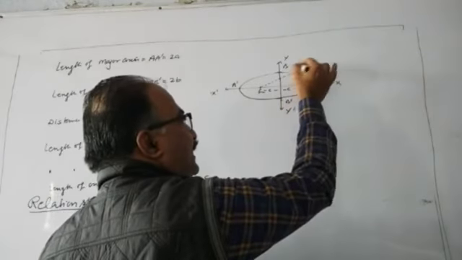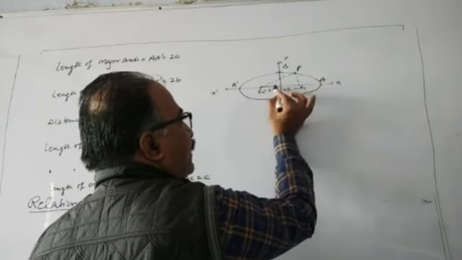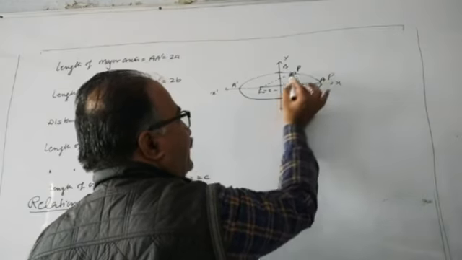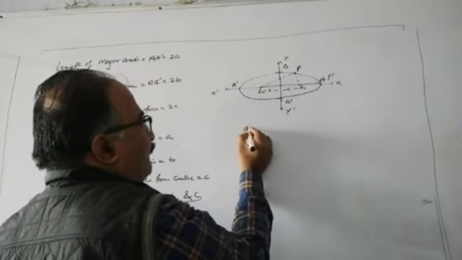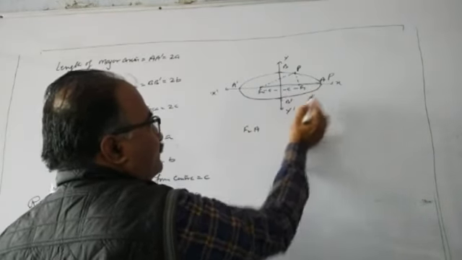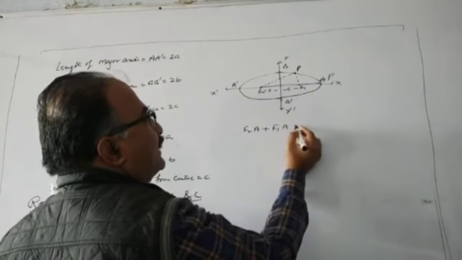Now suppose this point P lies on A, in place of A, I have a point P. Now you see F2A from this point to this point plus F1A from this point to this point.